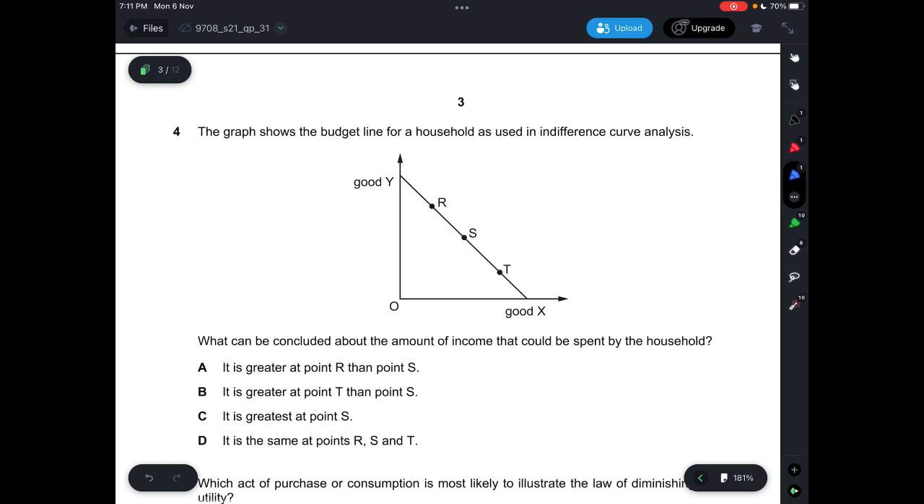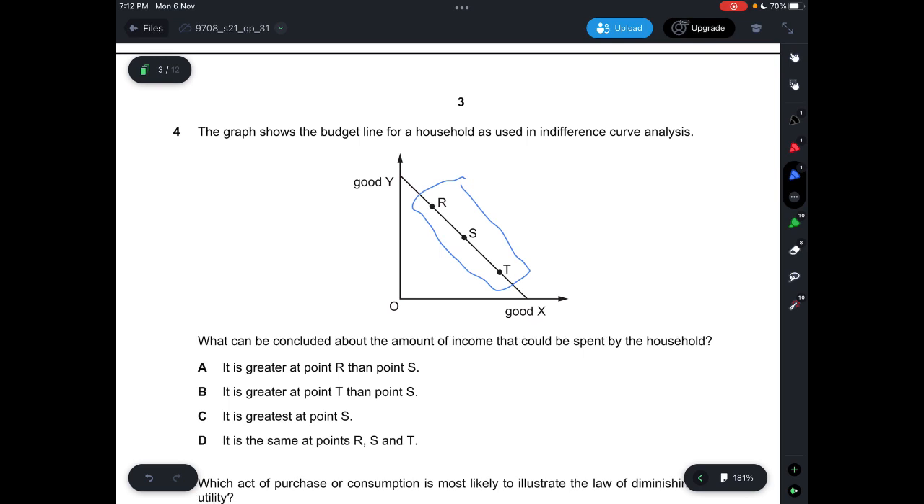Question 4, the graph shows the budget line for a household as used in indifference curve analysis, and what can be concluded about the amount of income that can be spent by the household. So the budget line is basically the maximum combination of two goods that can be purchased by the consumer based on his or her given income and also the price of the two goods. Now you see here, because all these points are on the budget line, this means that it's already the maximum combination that the consumer can buy.